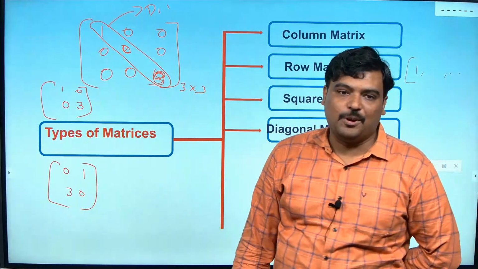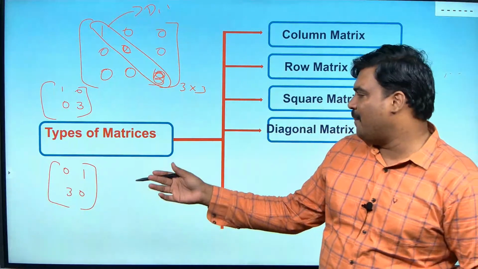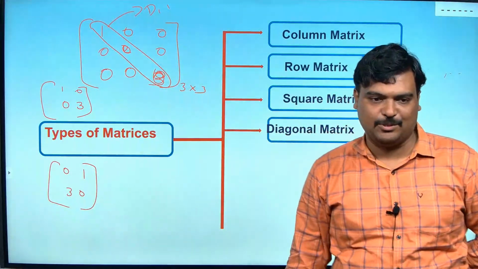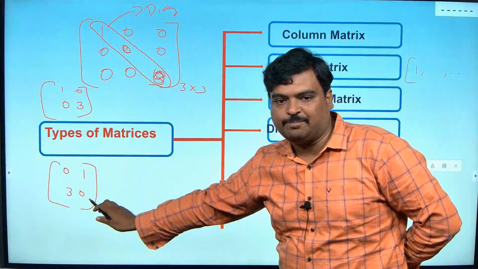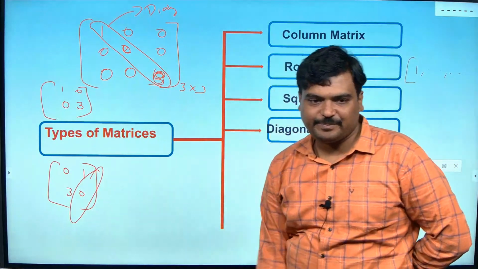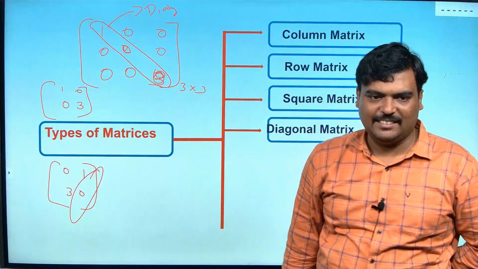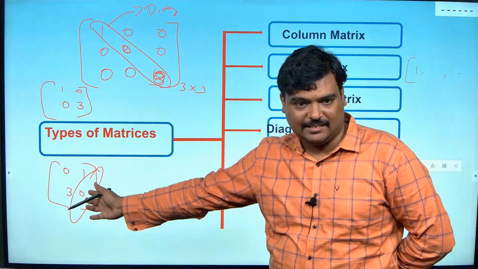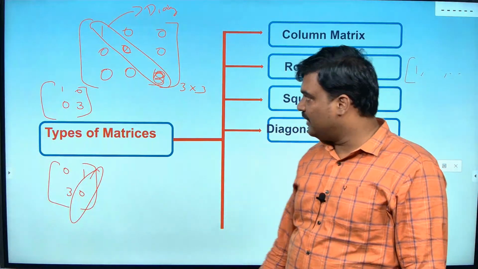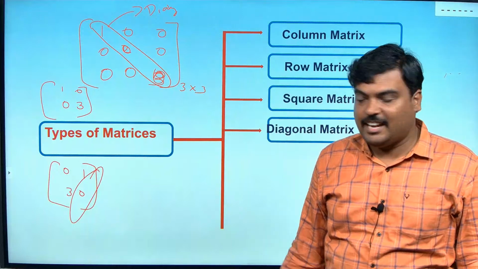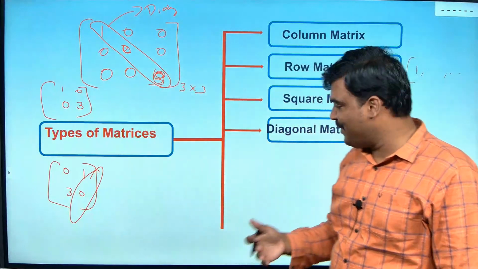School students don't worry about this. Competitive students, I will tell you later what the anti-diagonal is. Okay, this is the diagonal, and this is the anti-diagonal. Don't worry about the anti-diagonal. So this is not a diagonal matrix. The anti-diagonal is only from right to left. Okay, understand it however is easy for you.